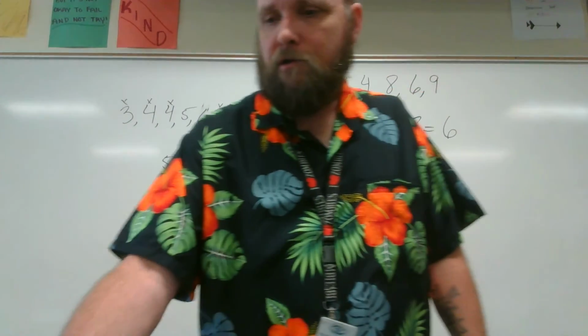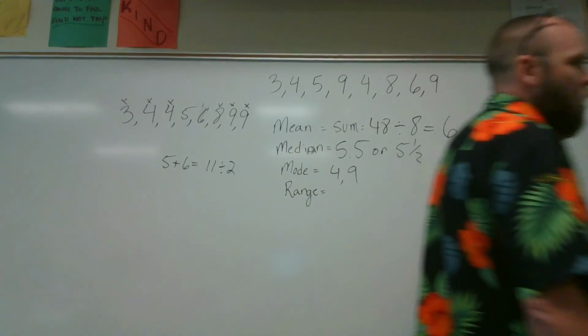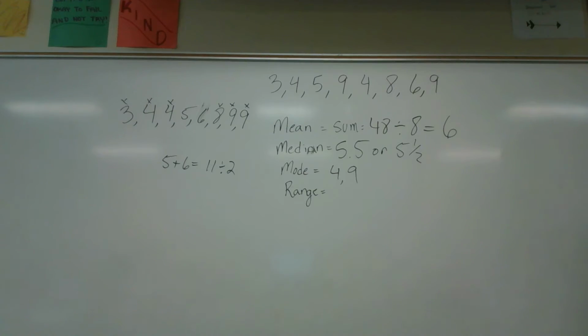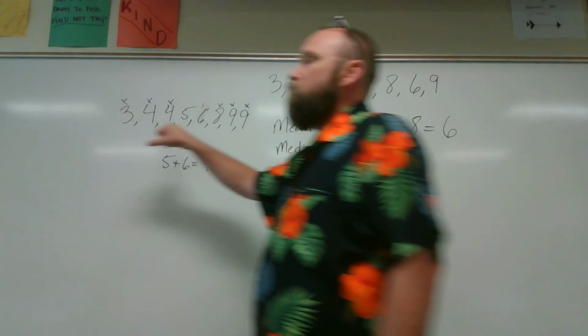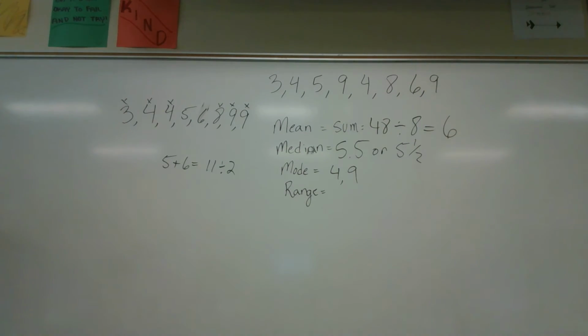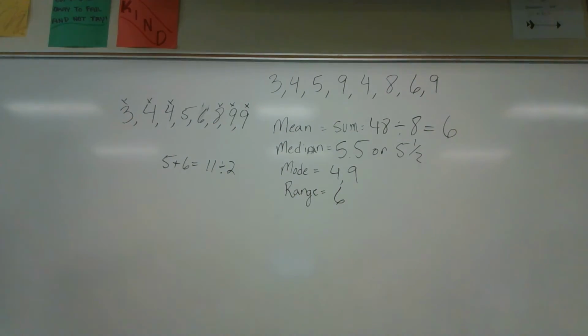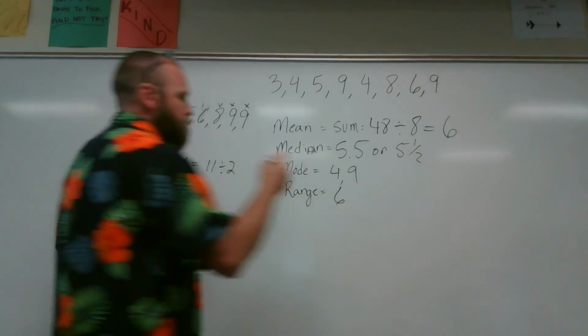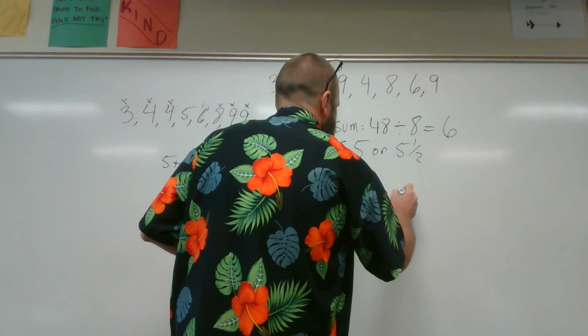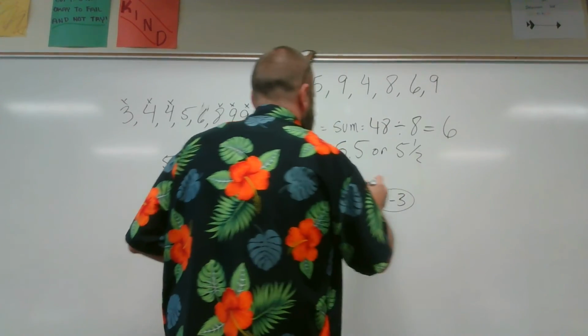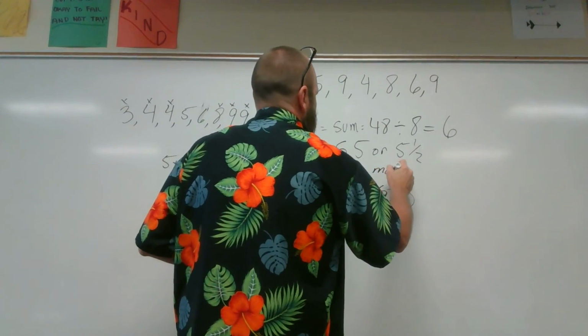And range. Tony, how do I find the range? You subtract the biggest number from the smallest. The biggest subtract the smallest. And so what is my range, Tony? 6. My biggest number is 9. My smallest number is 3. So to find the range, I do 9 subtract 3. That's how I got this. Most often.